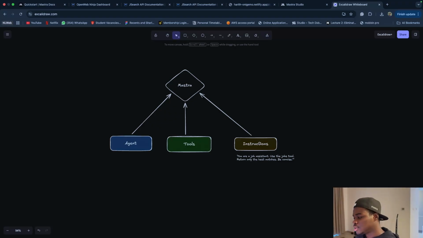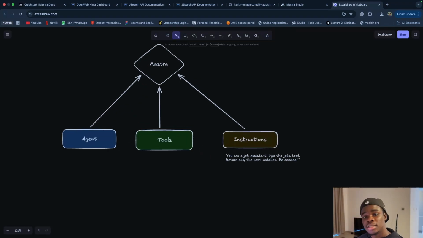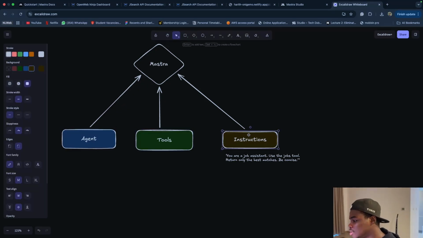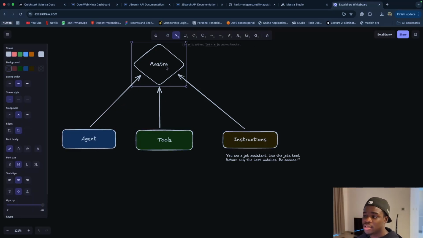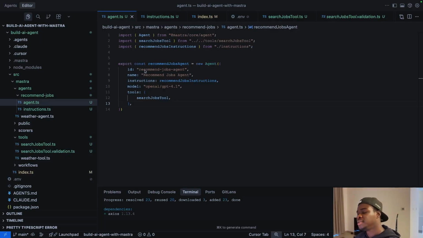And then the instructions are like telling it how to behave and how to give us output. It could be as simple as saying, you're a job assistant, use the top jobs to return only the best matches, be concise. Something simple like that. But in my experience, it's better to give it as much context as possible. So we define the agents, the tools, the instructions, and Mastra basically helps us to orchestrate how everything works.